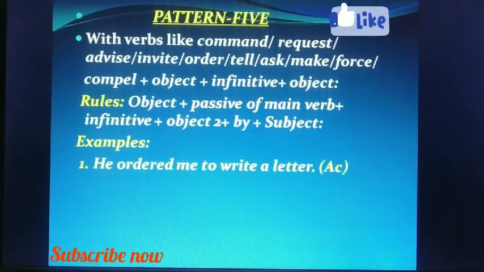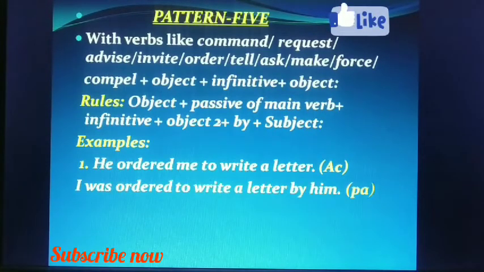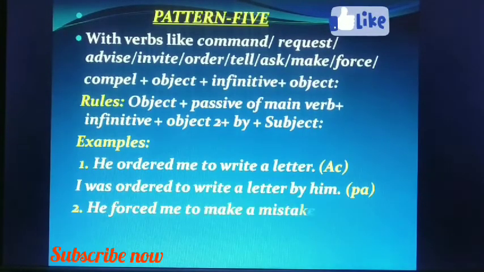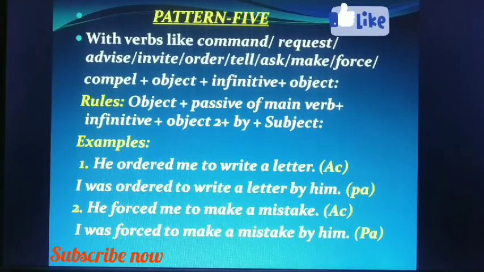Examples: he ordered me to write a letter. In this case, we do not change the infinitive into passive form. I was ordered to write a letter by him. We change the main verb with these words. Remember that, whether there is an object after the infinitive or not. He forced me to make a mistake. I was forced to make a mistake by him. That is passive.